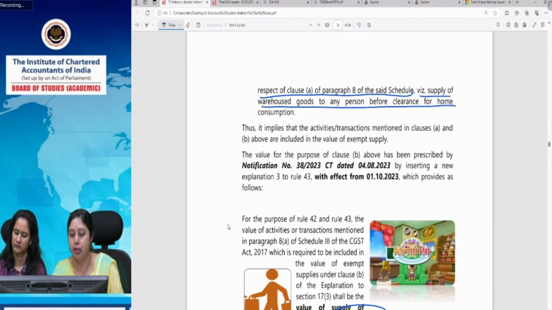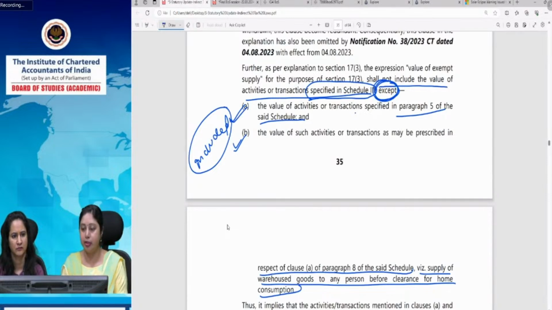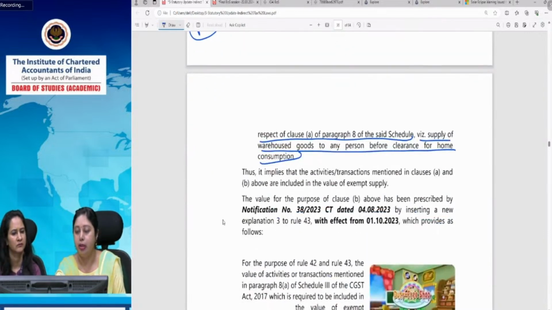So this is the case here, but it shall be included. So they have specifically included it in the definition of exempt supply, value of exempt supply. So value of exempt supply now will include sale of land. Value has to be determined as per the rules which prescribe, that is 1% of the stamp duty valuation.